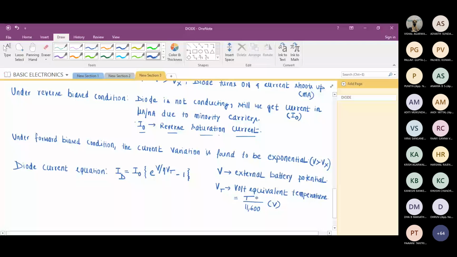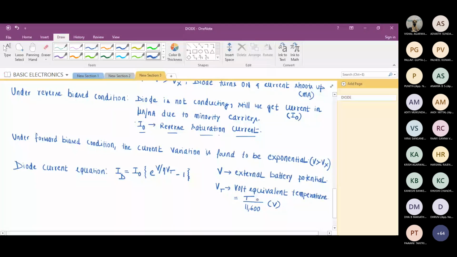Is it sensitive to temperature? Yes, sir. So due to that sensitivity, when I take the temperature into account while deriving the equation, I get this term. Is it clear?